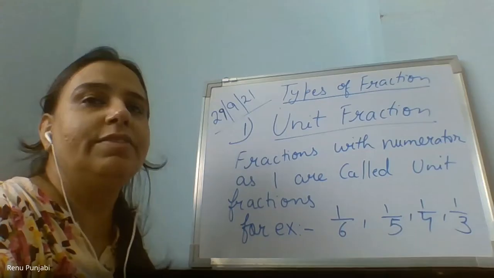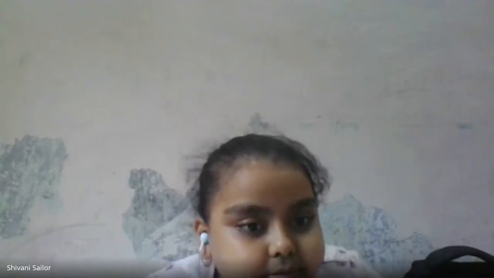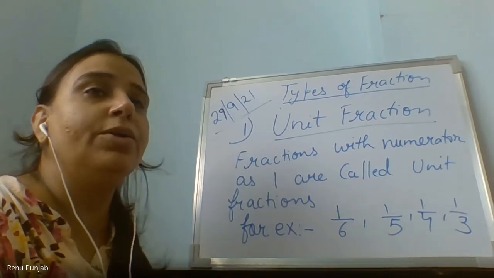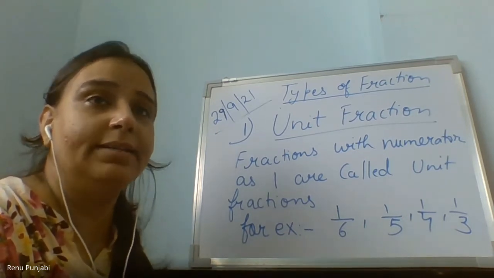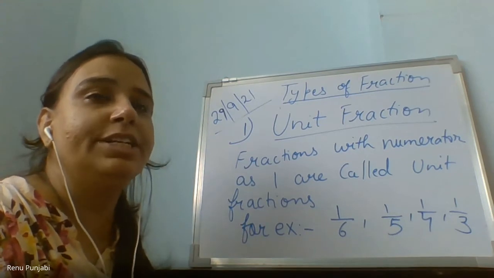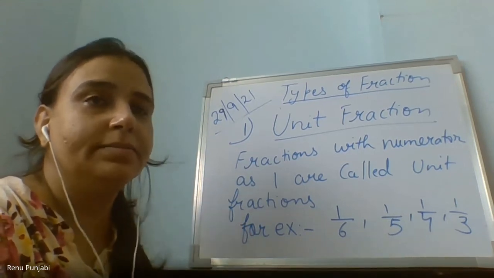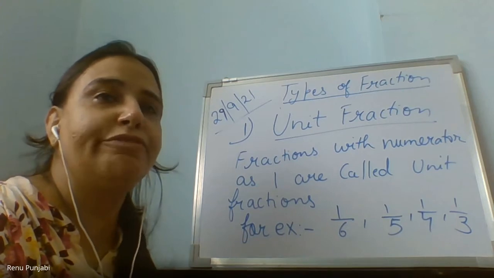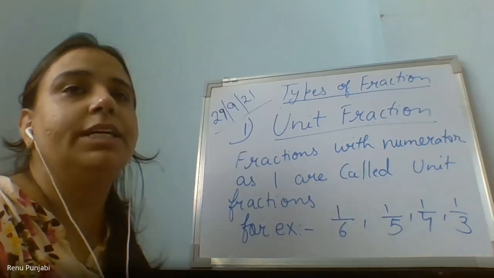Ma'am, can I say? Yes, Shivani. Ma'am, 1 upon 10. What do you mean by 1 upon 10? Ma'am, unit fraction. That is a unit fraction. But can you give me one example with 1 upon 10, like Dhwani gave with 6 parts? I have a pizza. I cut it in 10 equal parts. I ate 1 part. So the fraction will be 1 upon 10. Very good. And 1 upon 10 is an example of which type of fraction? Unit fraction.